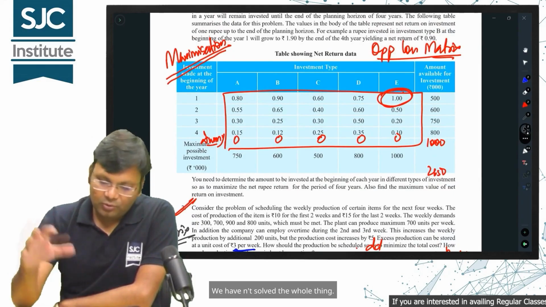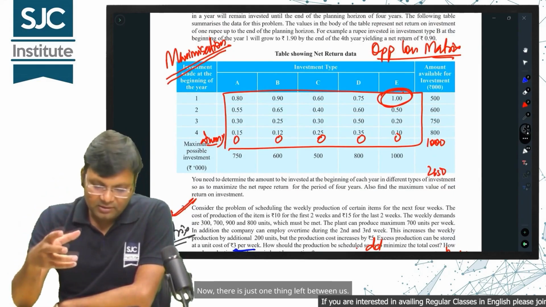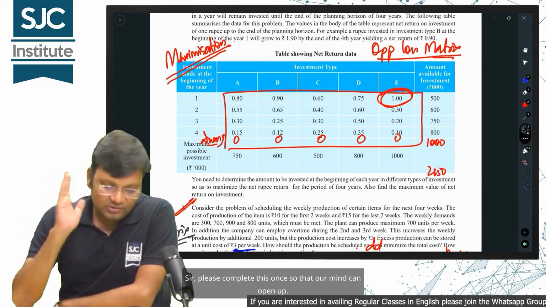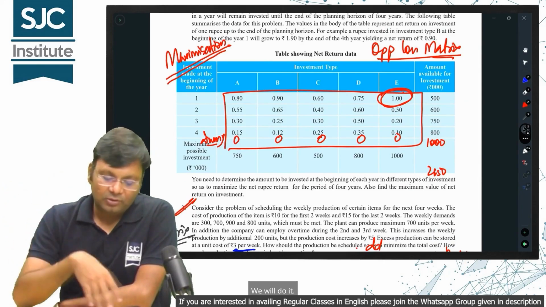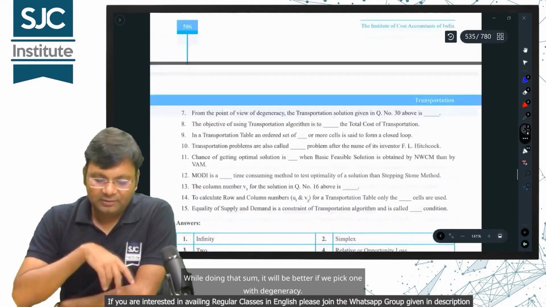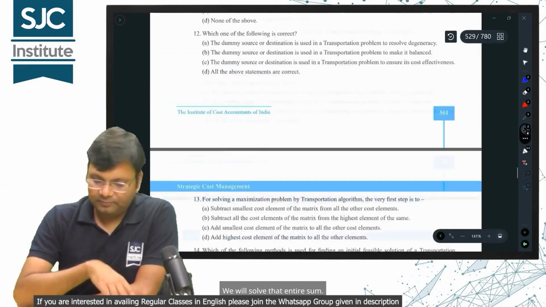We haven't solved the whole thing. But we have understood one part. Now, there is just one thing left between us. Sir, please complete this one so that our mind can open up. What will all the steps be like? We will do it. While doing that sum, it will be better if we pick one with degeneracy. That is question number 7. We will solve that entire sum.